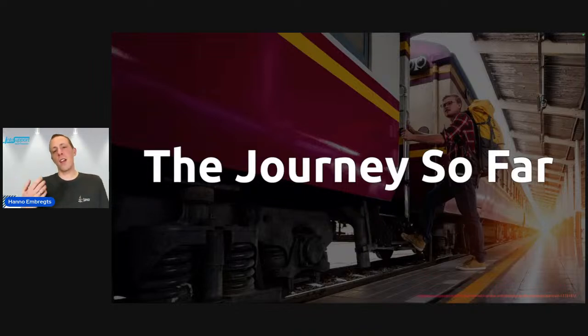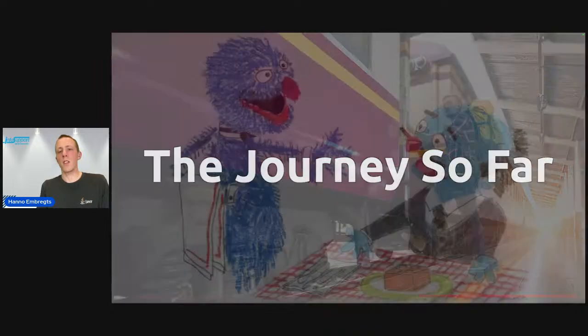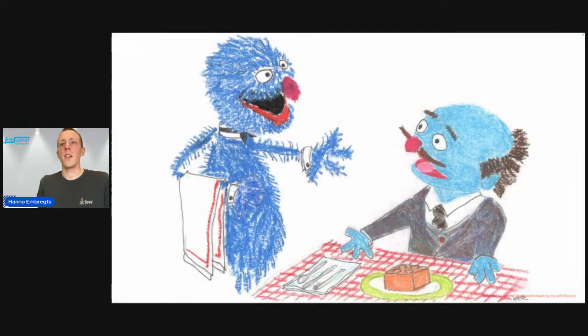In this restaurant, things go wrong on a regular basis. Actually, the restaurant that inspired me to create this talk and all the code examples is the restaurant depicted in Sesame Street. Maybe you've watched this as a kid. I know I have. In this restaurant, the waiter Grover always tries to do his best, but never really delivers the food or the drinks that the guests want, right? In this case, a Lego brick. This is probably not what Mr. Johnson ordered in the first place.